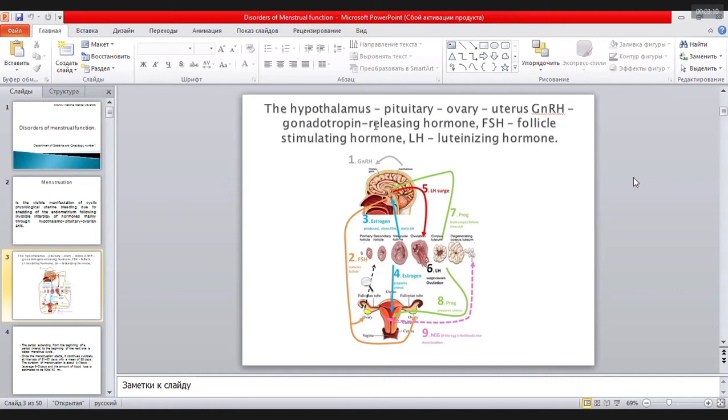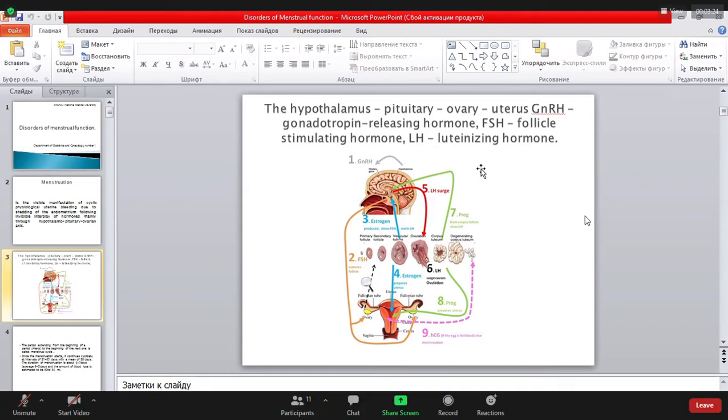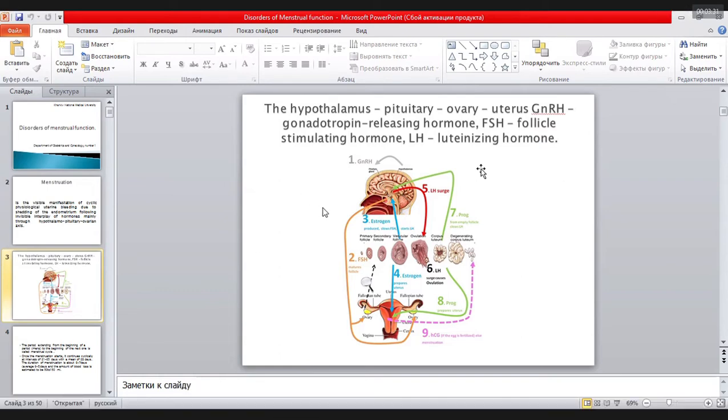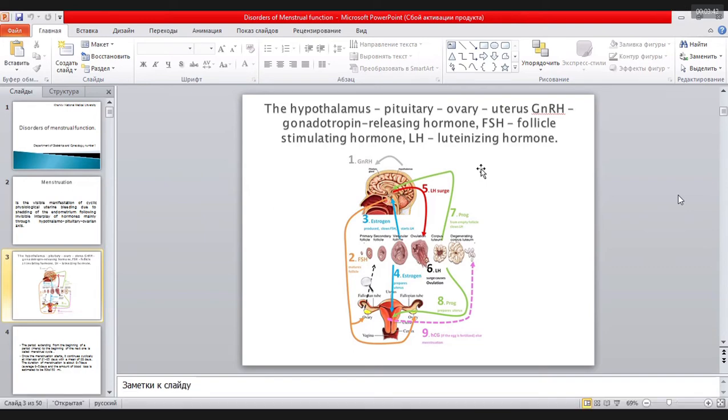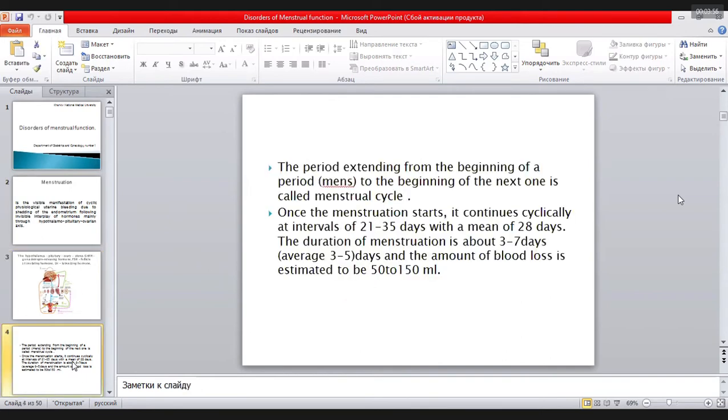These hormones stimulate the pituitary gland, which usually produces follicle stimulating hormone and luteinizing hormone. Follicle stimulating hormone influences the production of estrogens in the ovaries, and luteinizing hormone influences the production of progesterone. If there is a disorder at the levels of hypothalamus, pituitary, ovary, or sometimes the uterus, we have abnormal bleedings, or we name this disorders of the menstrual cycle. As doctors, you need to know how we count